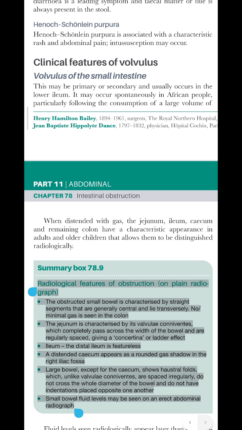The jejunum is characterized by its valvulae conniventes, which completely pass across the width of the bowel and are regularly spaced, giving a concertina or ladder effect. The distal ileum is featureless. A distended cecum appears as a rounded gas shadow in the right iliac fossa. Large bowel, except for the cecum, shows haustral folds, which, unlike valvulae conniventes, are spaced irregularly, do not cross the whole diameter of the bowel and do not have indentations placed opposite one another.